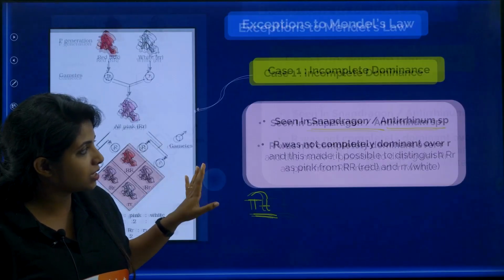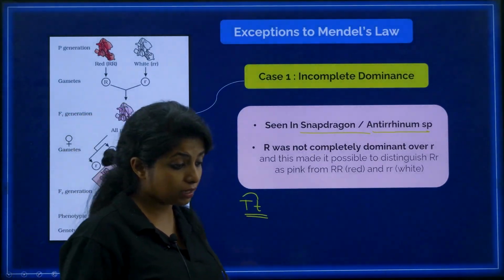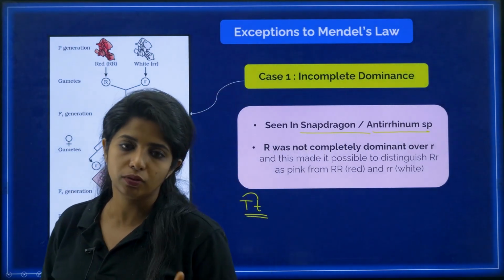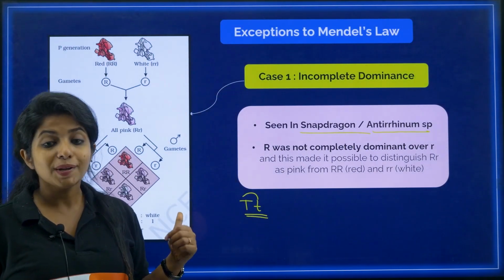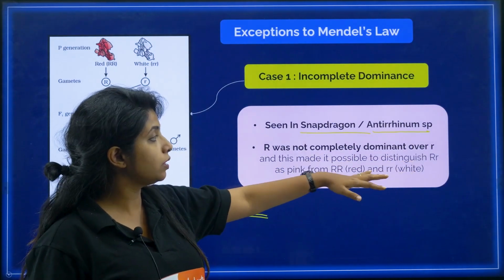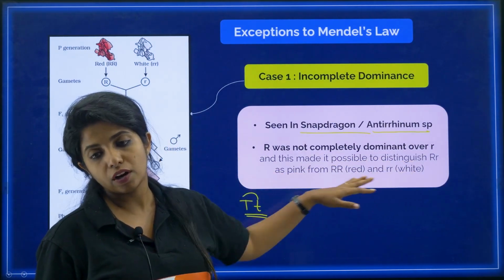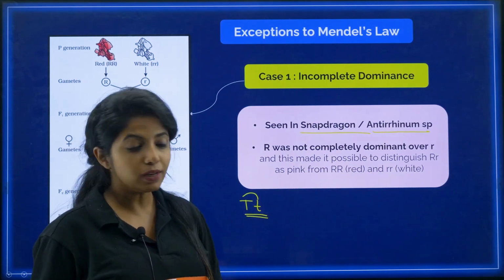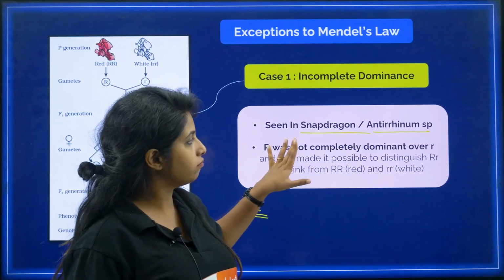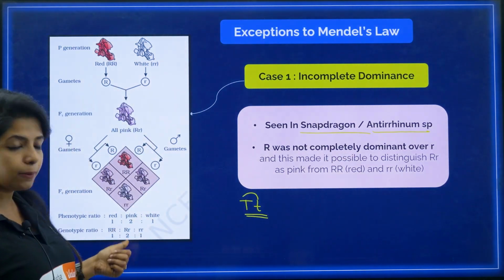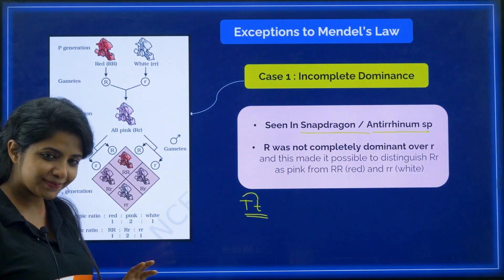So this is one exception to Mendel's law, where he said that according to his law of dominance, one allele will be completely dominant over the other one, but here it was not the case. So R was not completely dominant over small r, and this made it possible to distinguish what? Capital R, small r as pink from capital R, that is red, and then white. Cool. So remember the name of the plant, snapdragon, Antirrhinum, and this is the thing you have to remember, the phenotypic and genotypic ratio as well.